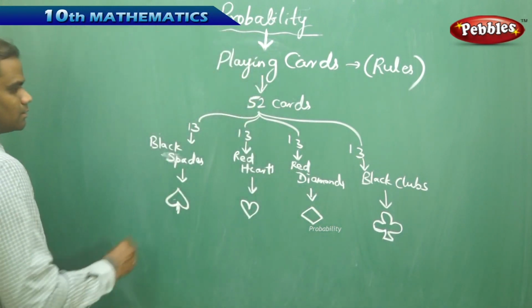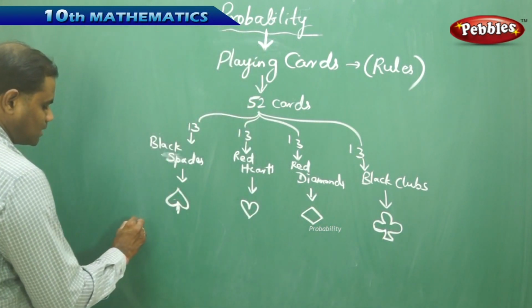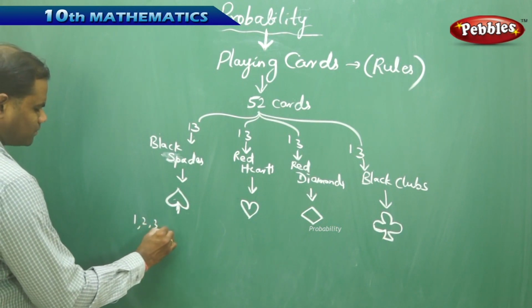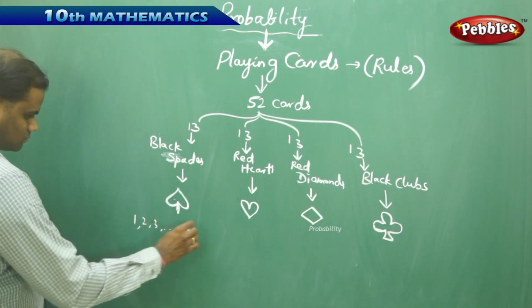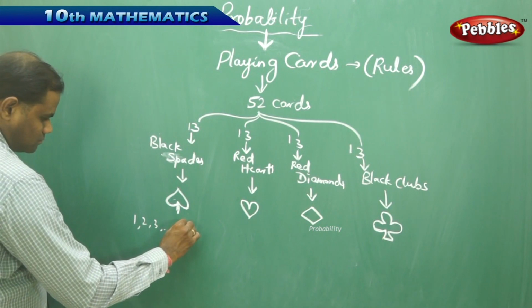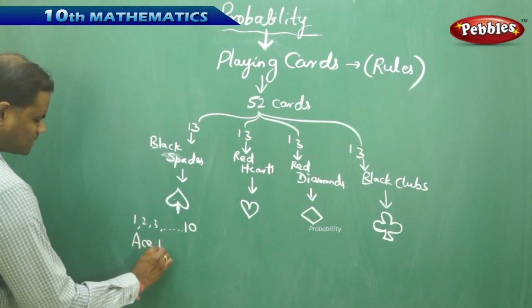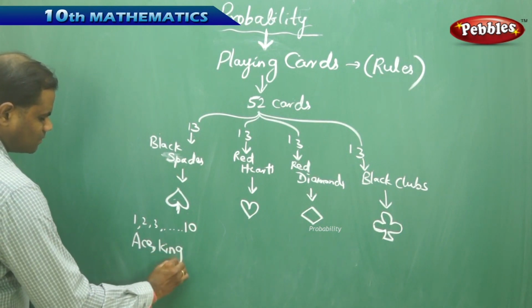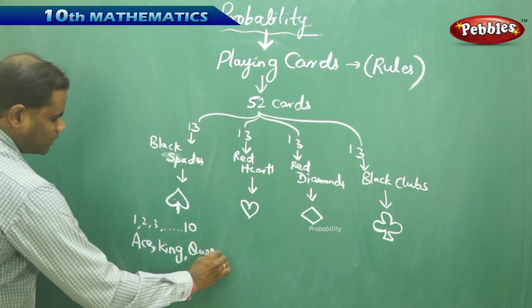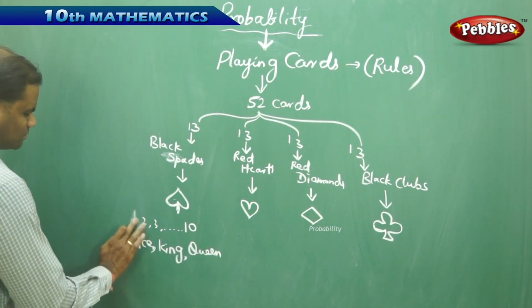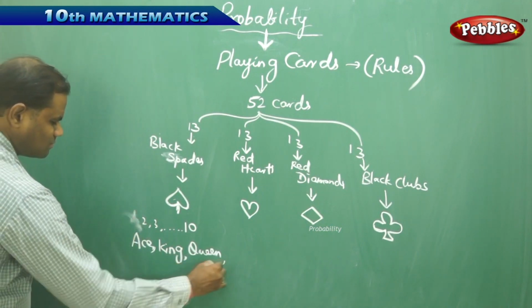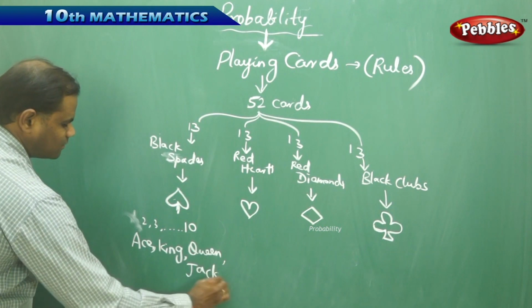Out of this, each of the 13 cards is numbered 1, 2, 3, 4 to 10, and then we have ace, king, queen, and jack.